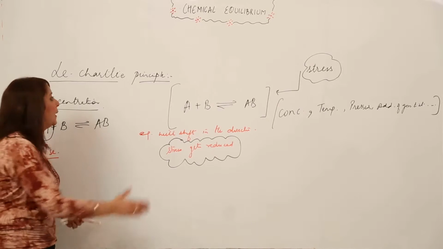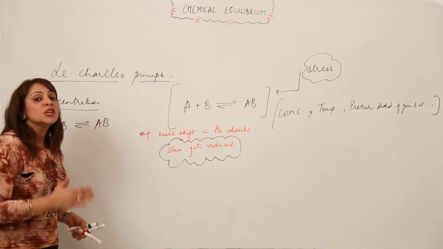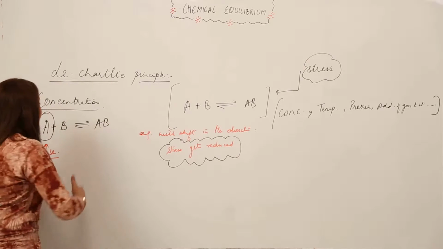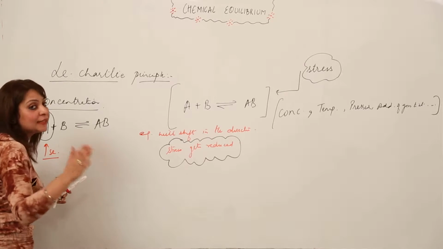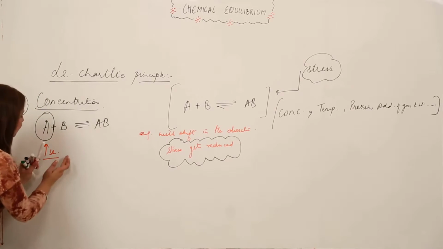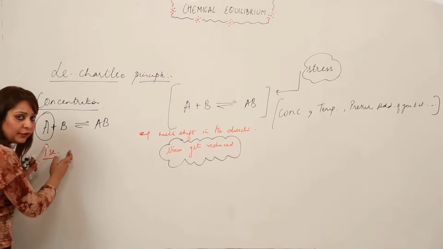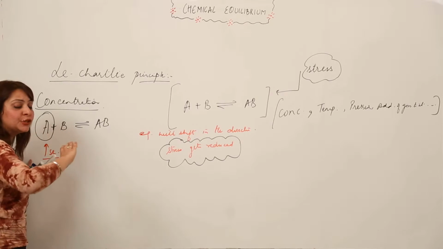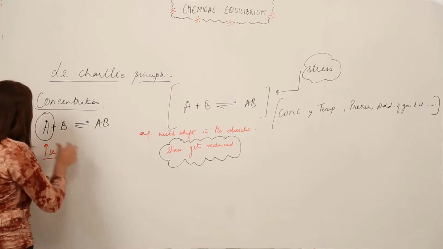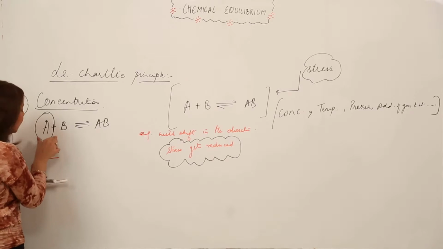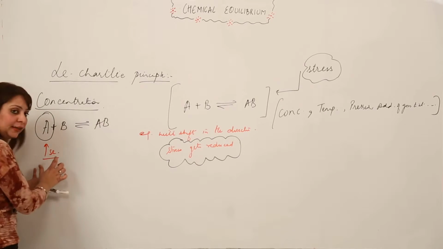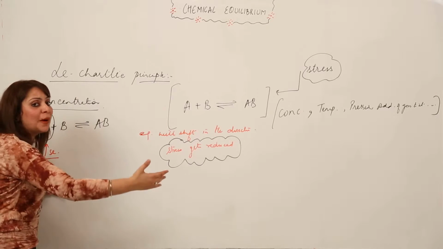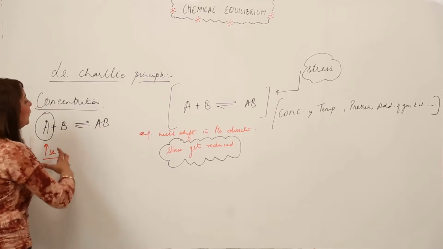Now what is going to happen according to the Le Chatelier principle? According to the Le Chatelier principle, equilibrium will favor that direction in which the stress gets reduced. So here the stress is the increase in the concentration of A. So the equilibrium will shift in that direction in which this stress gets reduced. That means the concentration of A gets decreased, because here it is increased, so the stress can be reduced by decreasing it, right? So how can we decrease it?